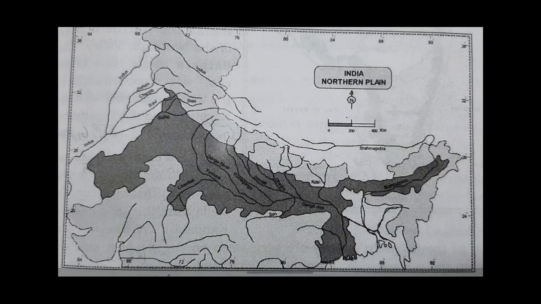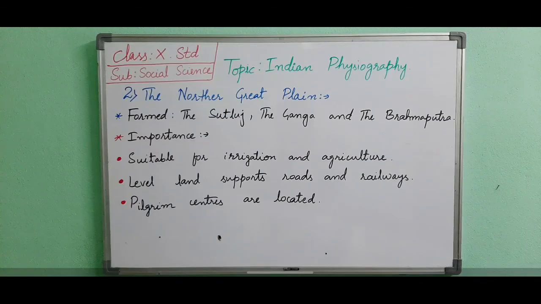Now we will see the second physical division of India, that is the Northern Great Plain. The Northern Plains lie between the Himalayas and the peninsular plateau of India. It is formed by the depositional work of three river systems, namely the Indus, the Ganga and the Brahmaputra. Here the Indus river flows from Punjab and Pakistan, and the Ganga river is in India. It flows from Uttarakhand, and the Brahmaputra river is between India and Bangladesh, and it flows from the states of Assam and Arunachal Pradesh.